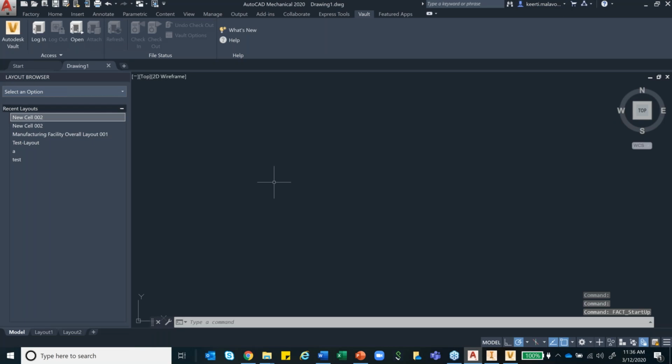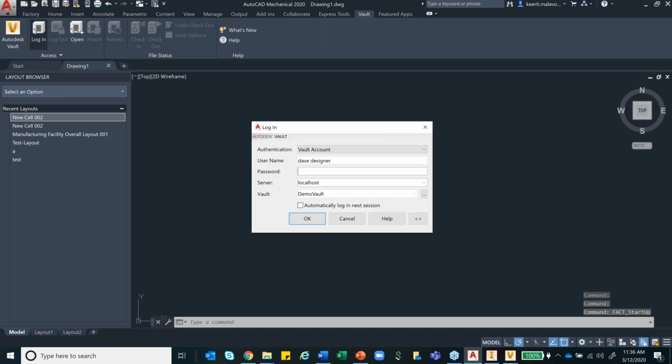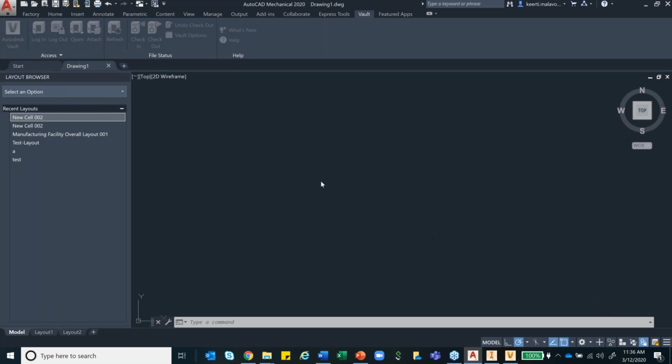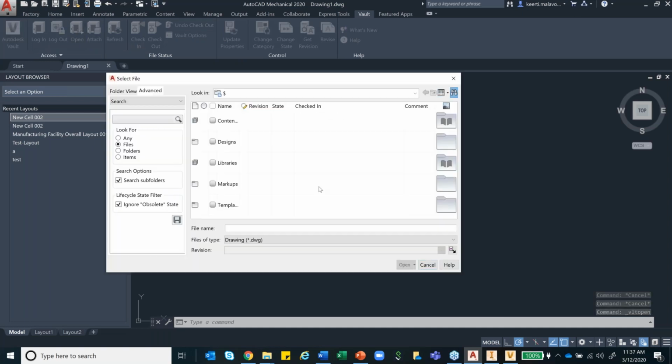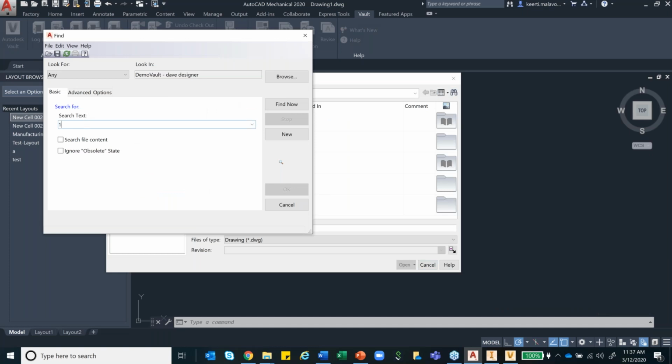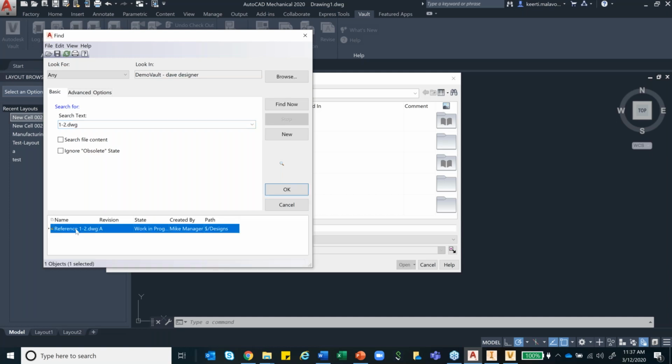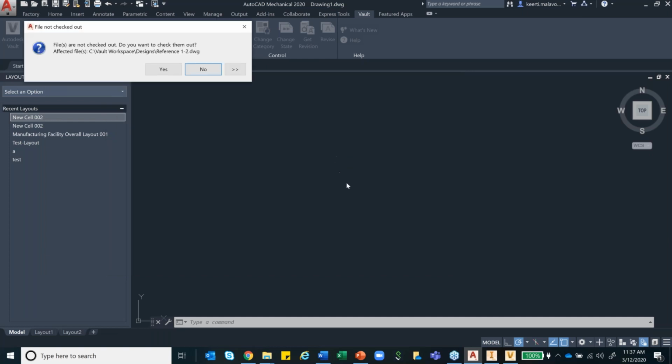So the first thing is, an engineer basically doesn't need to do anything. He just has to log in. As a user, I can go ahead and log in. Rather than using open, I will say open from vault. That's it. As simple as that. And I can even do searching here as well. So let's say I want to find one type of drawing file. So it finds it for me. I'll say okay and open.